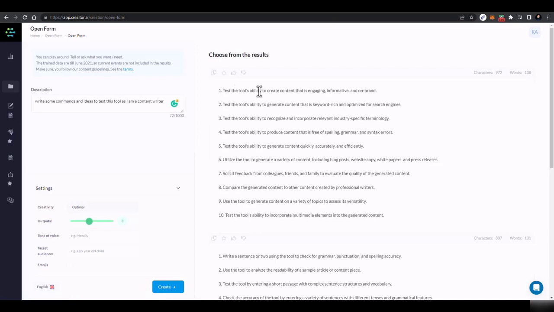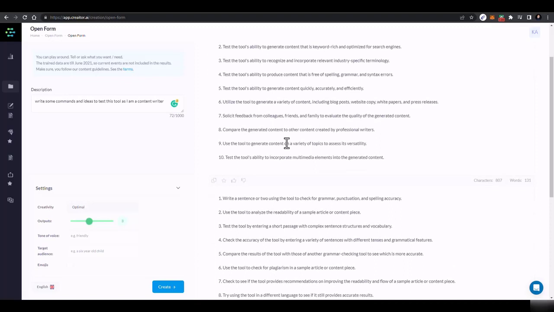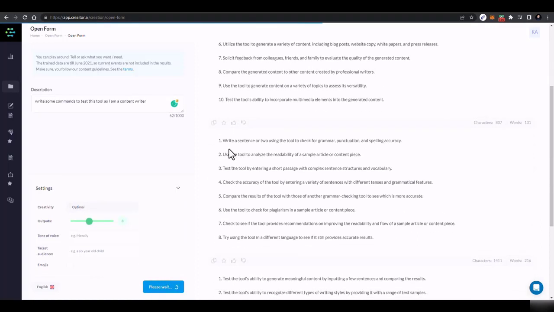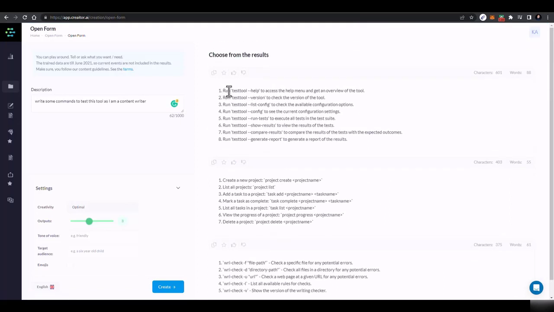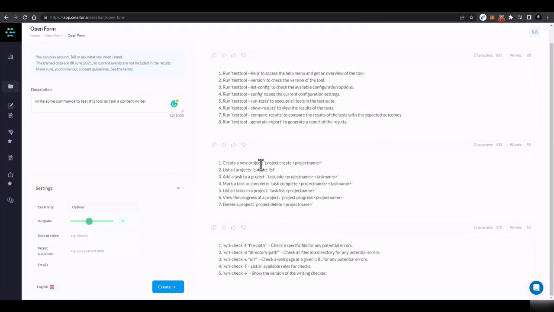So test this tool's ability to create content that is engaging, informative, and use this tool to generate, I think I should say, commands. And I'll click on create, and basically it just generated, and here you go. So here you can see create a new project, and it is giving me some other things. Check a specific file name for any potential errors and a lot of other things.